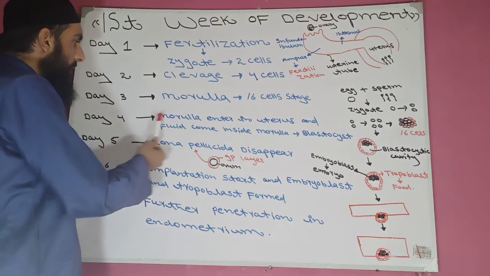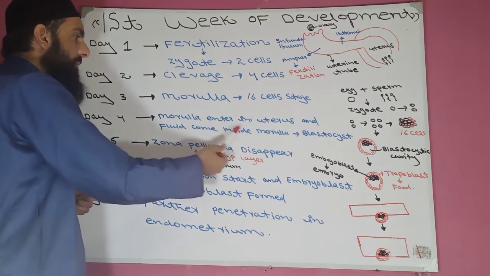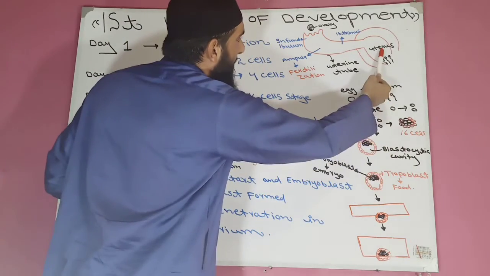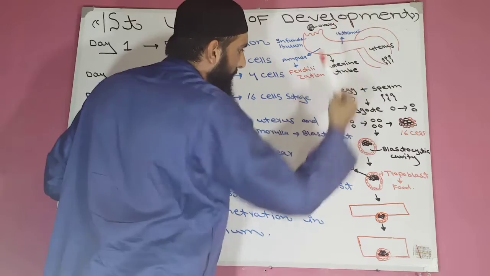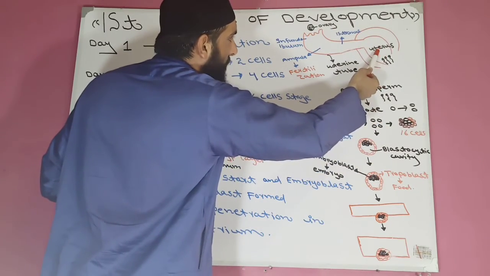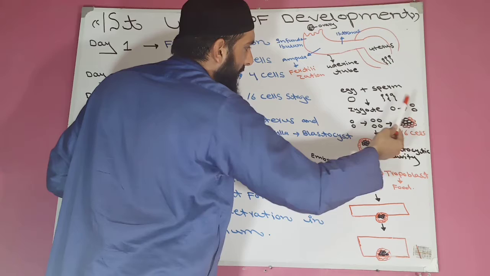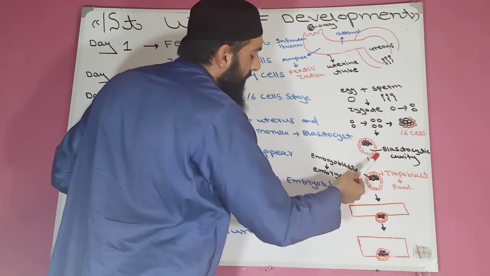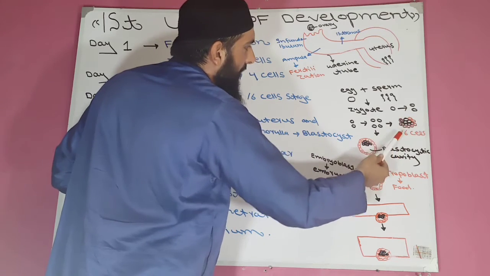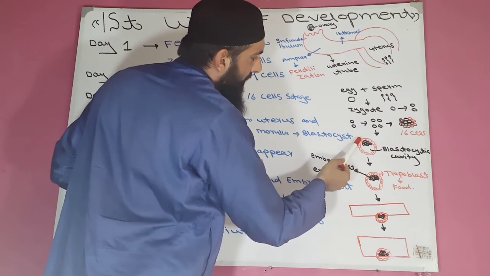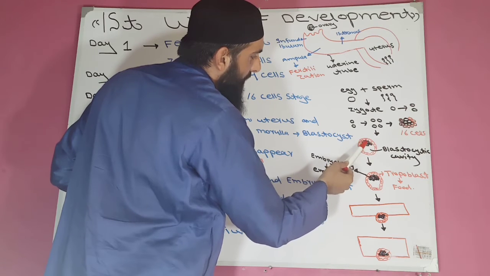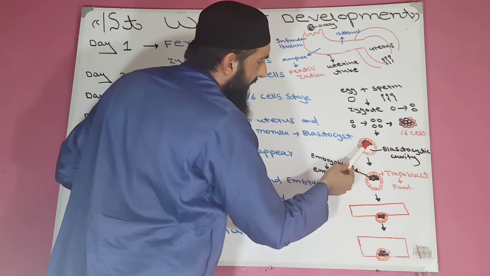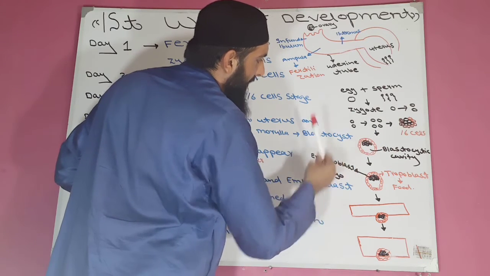Now on day 4 the morula enters the uterus, fluid comes inside the morula and the blastocyst is formed. The morula enters the uterus from the uterine tube and uterine fluid enters inside the morula, and the outer cells of the morula are arranged, which is known as the outer cell mass, and the inner cells are pushed to one side with the help of uterine fluid.